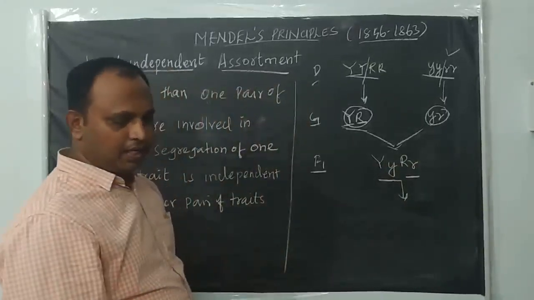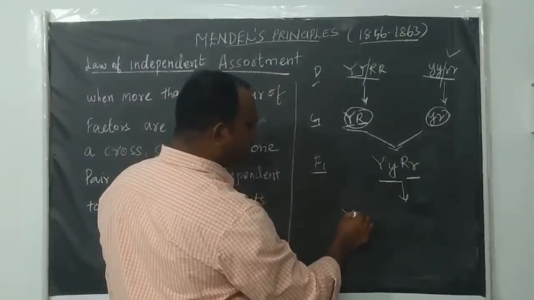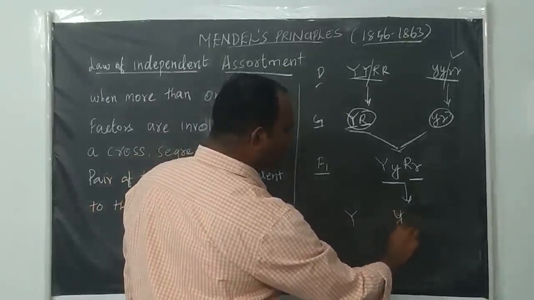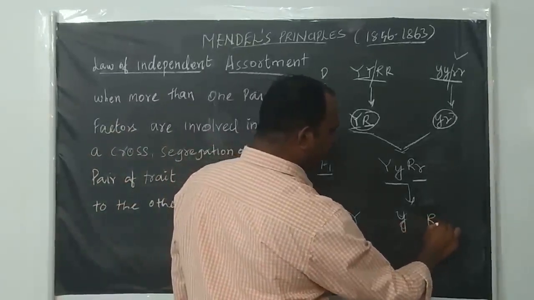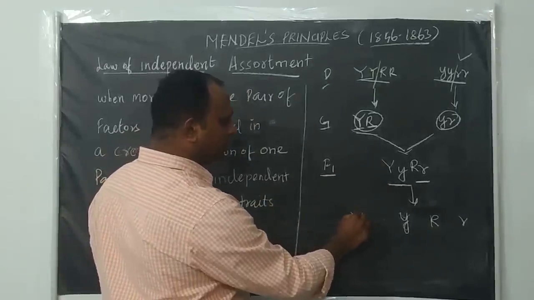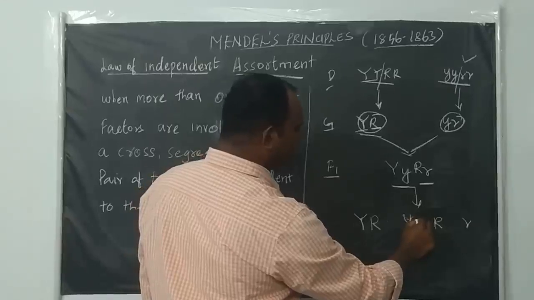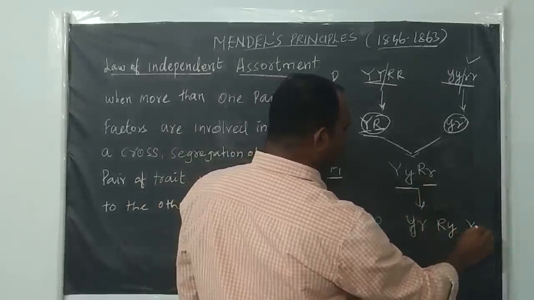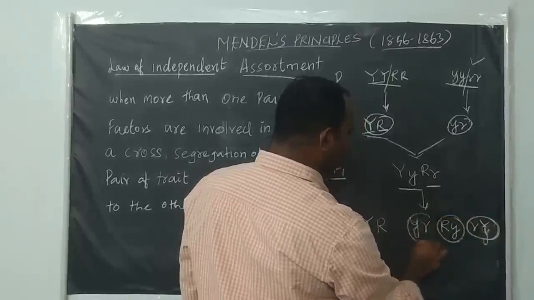Both are not dependent. Okay, you see, the Yy produces gametes with 50% capital Y and similarly 50% small y gametes, in equal proportion. Similarly, Rr also produces 50% capital R and small r. So what kind of gametes will you get? You see, capital Y segregates along with capital R, or small y along with small r, or capital R along with small y, or small r along with capital Y. Like that we will get 4 different types of gametes.